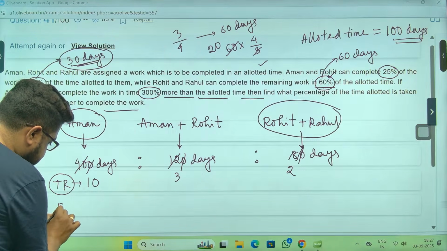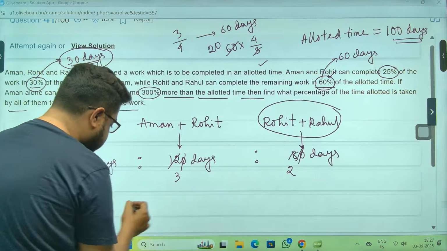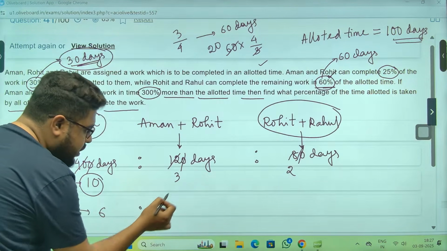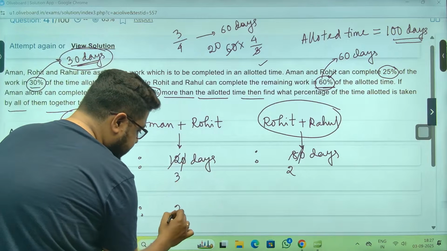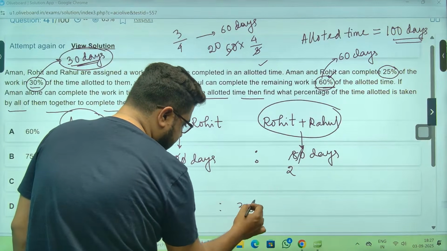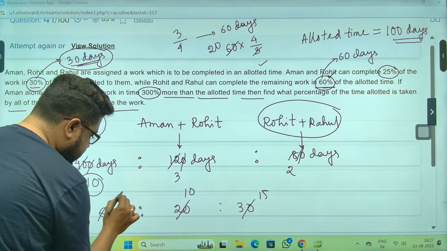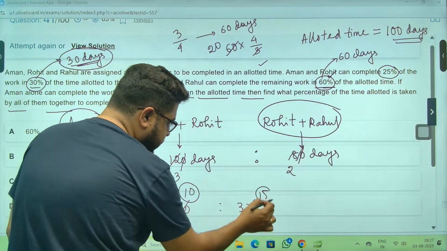So the efficiency ratio will be the opposite. Instead of 10, you multiply these two, 3 2s are 6. Instead of 3, you multiply these two, that is 20. Instead of 2, you multiply these two, that is 30. Again, you can cancel the 2s. So it is the ratio 3 : 10 : 15.